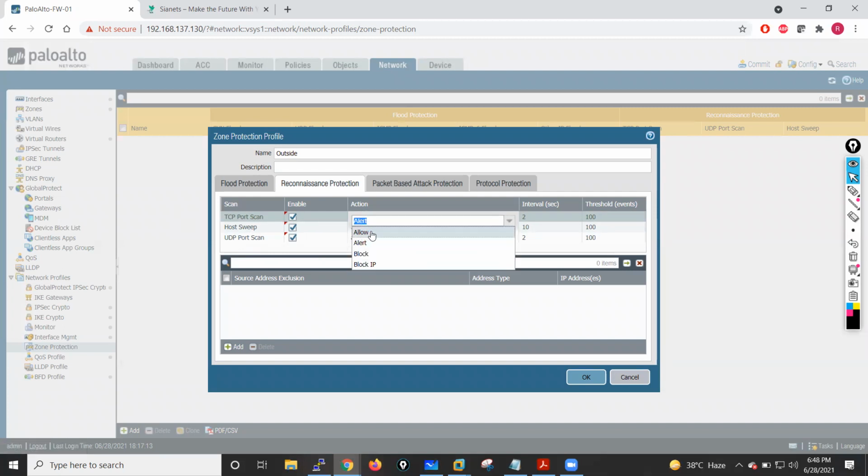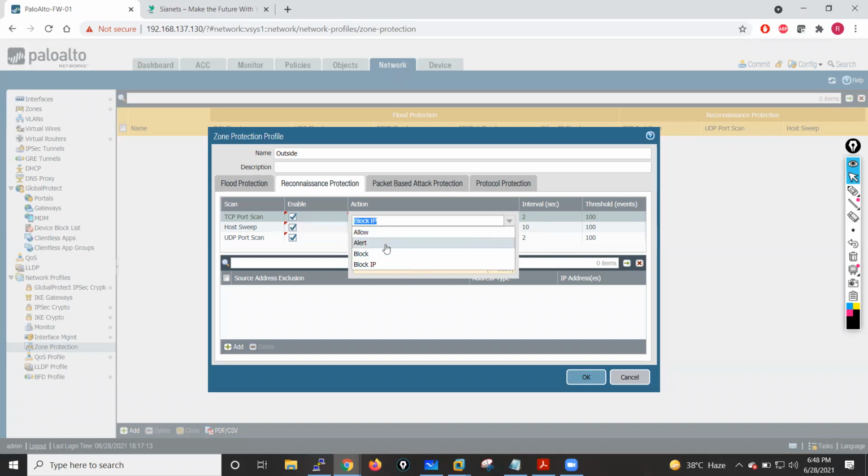If we set the action to allow, it will allow that TCP port scan. If we set the action to alert, it will generate an alert, and we can see that alert. If we set the action to block, it will block the connection, guys. And if we set the action to block IP, it will block what we want to block, source or destination IP address, and we set the block duration for this particular packet. So like this, we can set it.